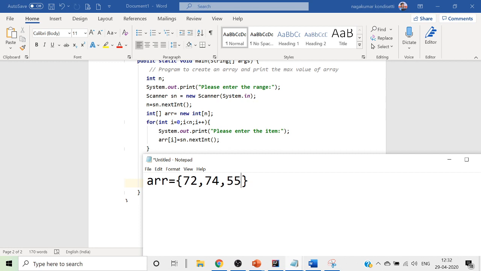So the addressing is something like a of 0, a of 1, a of 2. This is common. Now we wanted to put it at a particular position. Now instead of putting it one after the other, now I wanted to put it at a particular position.